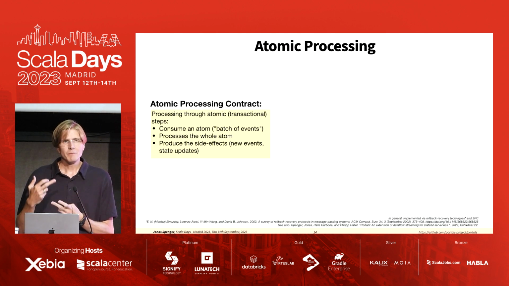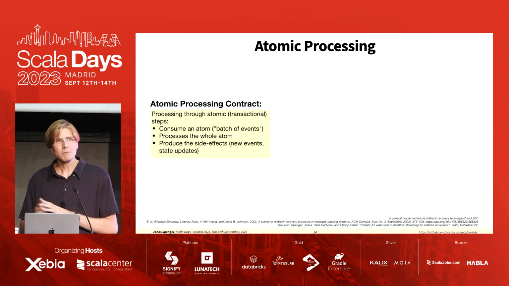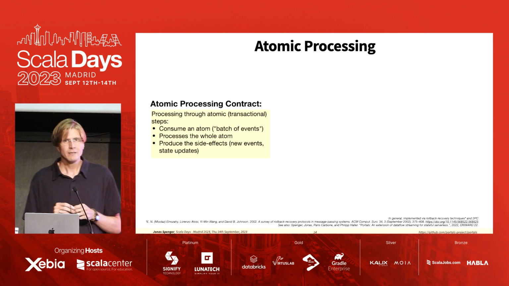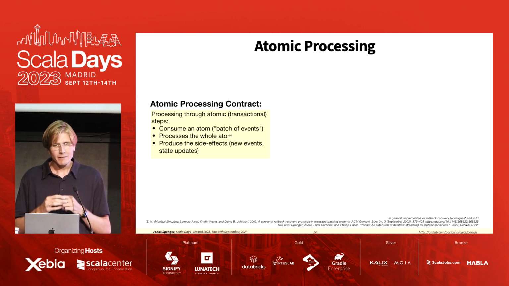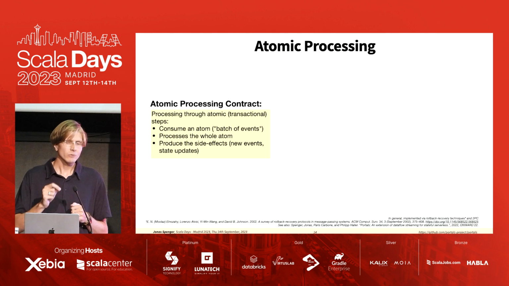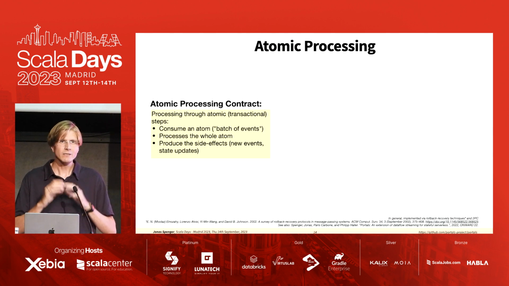So a processor needs to transactionally both consume the events, process the events, and then publish all of the side effects. And this has to be one single transactional step. It's very important.